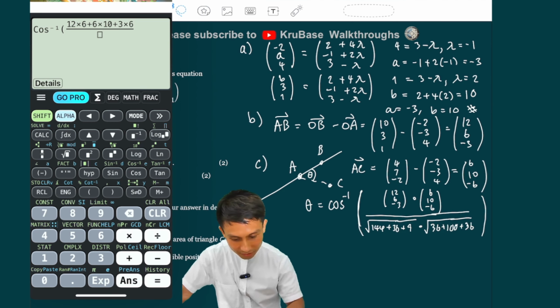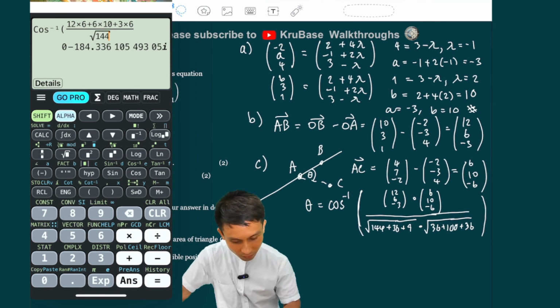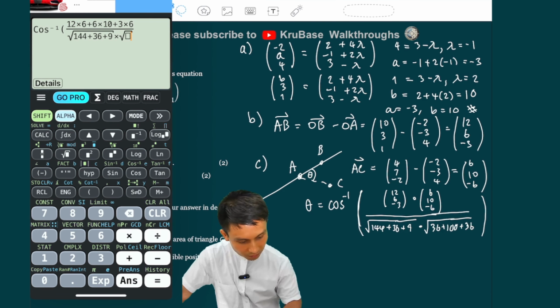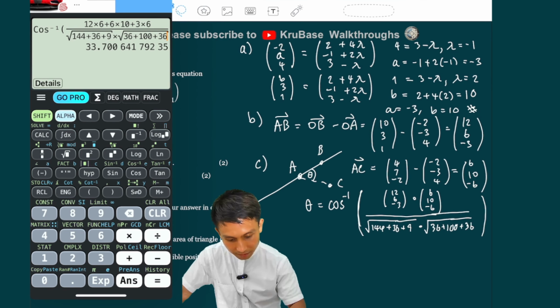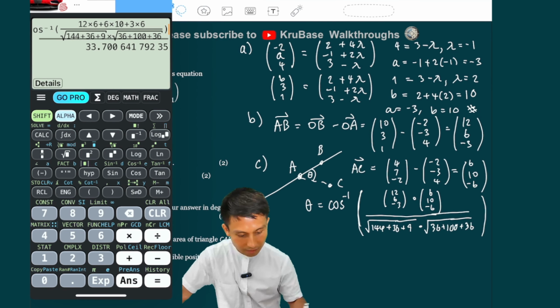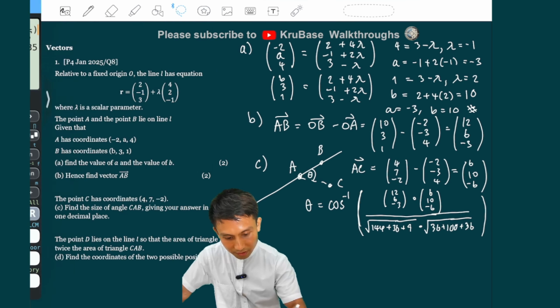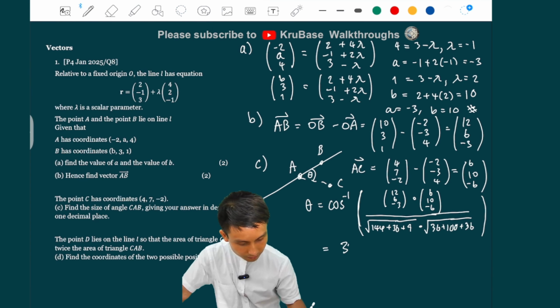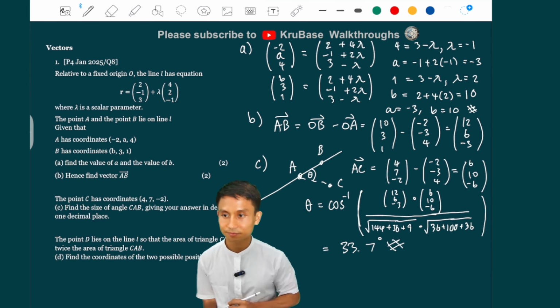Divided by square root 144 plus 36 plus 9, and times another square root 36 plus 100 plus 36. That is just 33.7 degrees. I think that's fine.